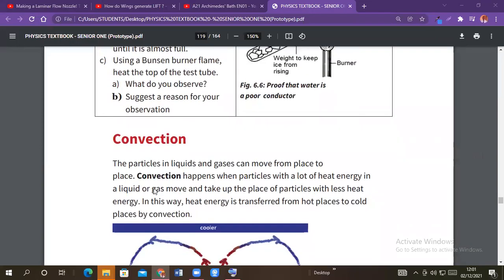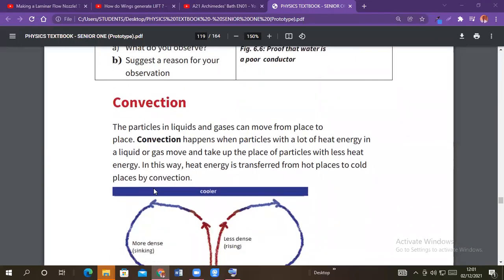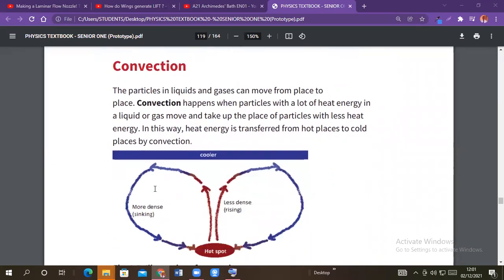Now, we are going to look at convection. And convection is also another type of heat transfer. So I want you in your books to write the word convection.